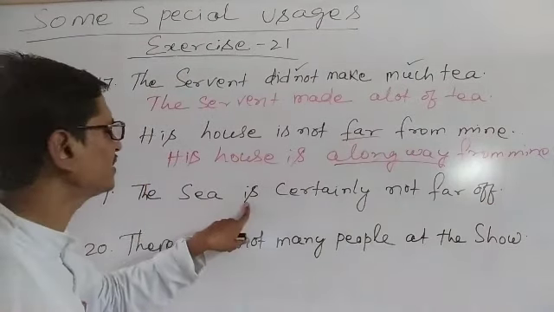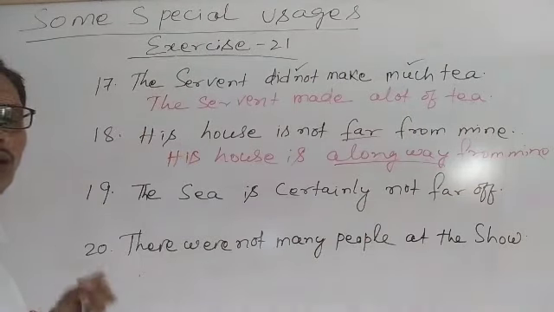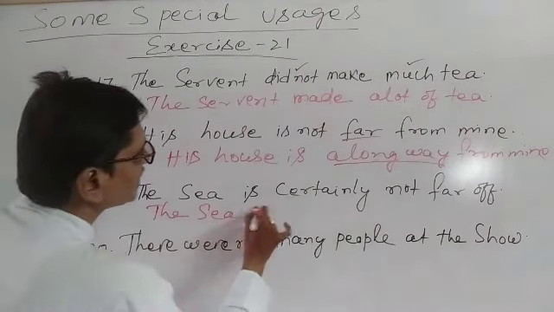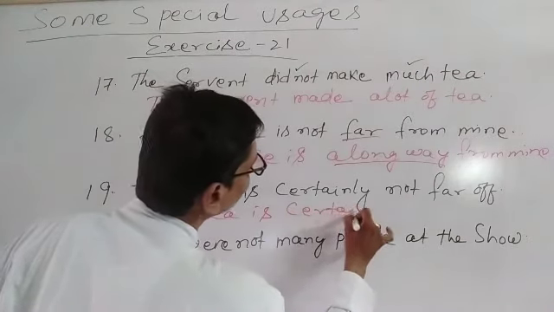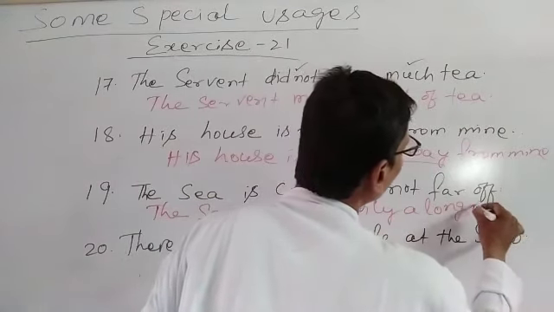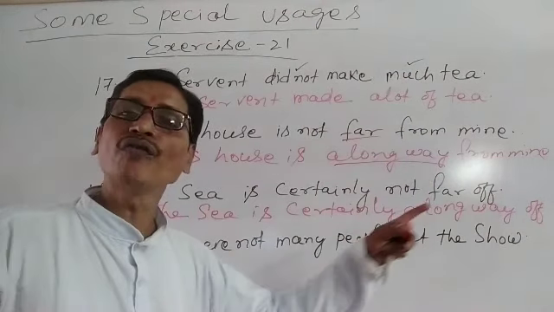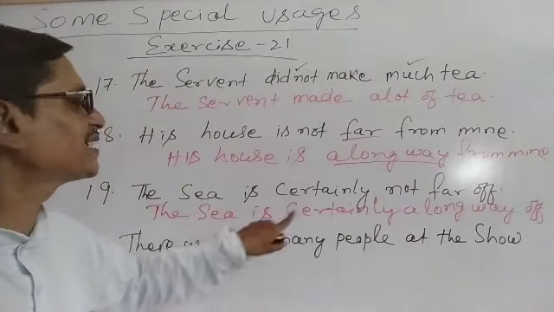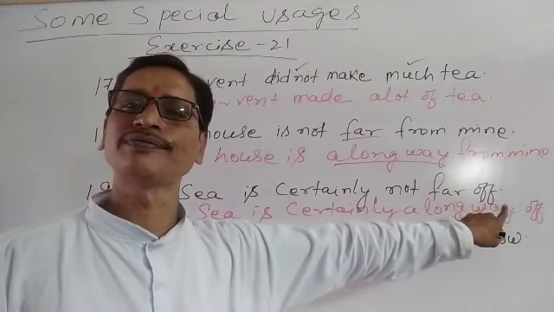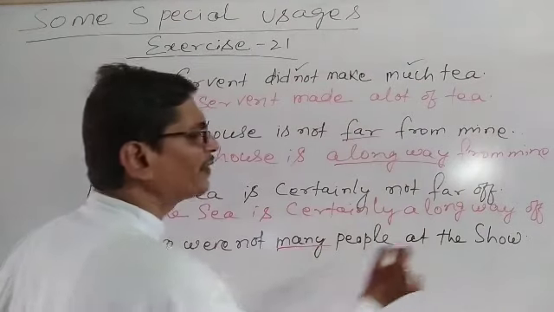So similarly, next sentence. The sea is certainly not far off. What we will do? The sea is certainly a long way off. In positive, it will be a long way off. Negative, it was not far off. Understand? So similarly, number 20, there were not many people at the show.